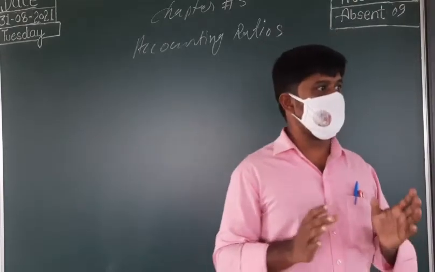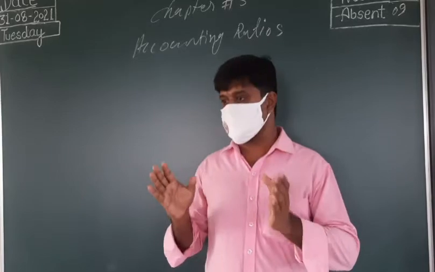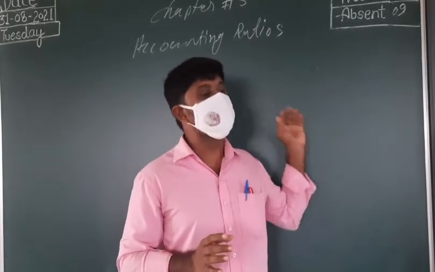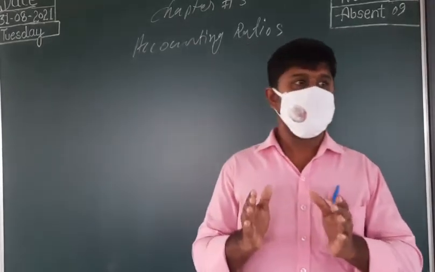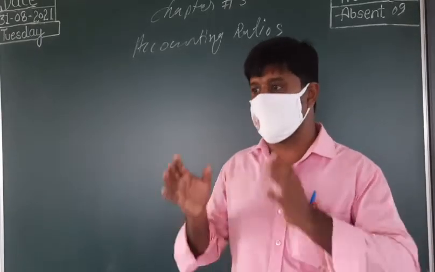So see here what ratios are. Accounting ratio is a tool. Just before, we said that many tools are there, and among them one tool is accounting ratio.